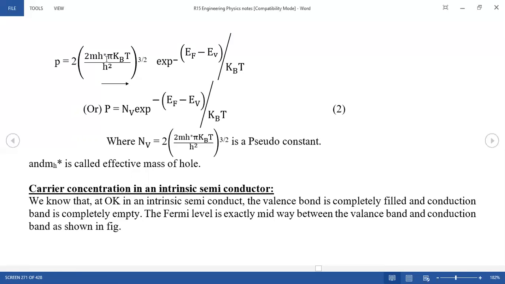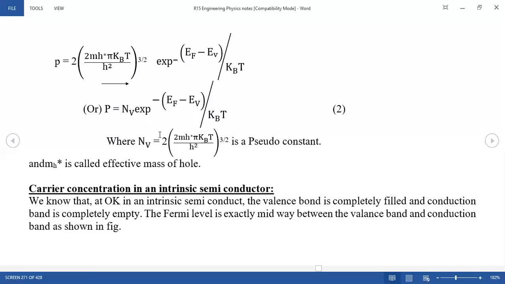This is the same as before, but here the exponent involves the Fermi level minus the energy of the valence band, divided by kB T. Substituting this constant with NV, instead of NC, since it now concerns the valence band, that is the number of holes in the valence band. Finally we get P = NV exp(−(EF − EV)/kB T), where EF is the Fermi level and EV is the energy level of the valence band.